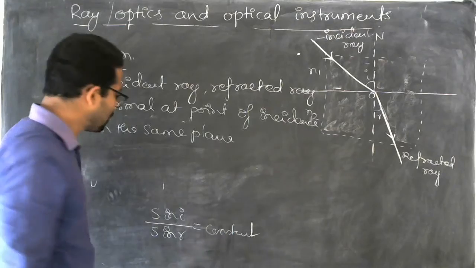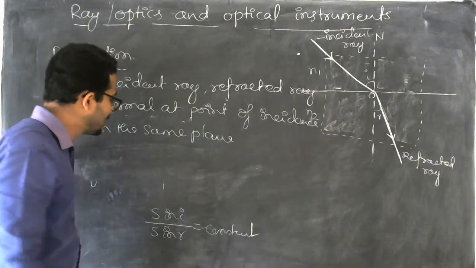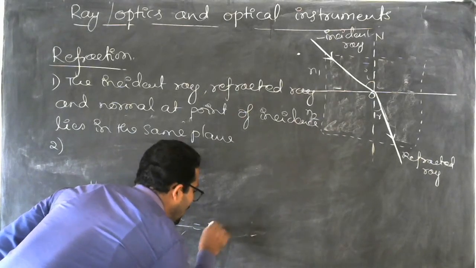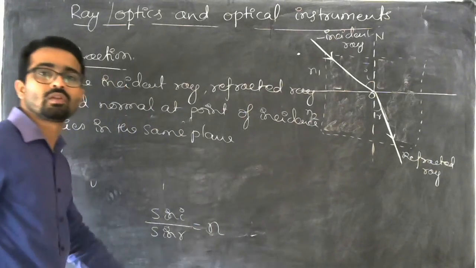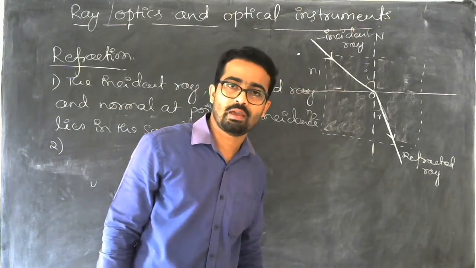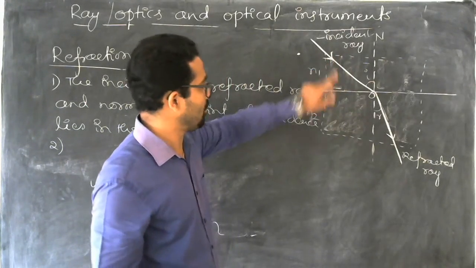As per the definition, we can write sin i by sin r is equal to a constant, and that constant can be written as n. n is called the refractive index of the medium. I told you in the beginning, these are the refractive indexes.